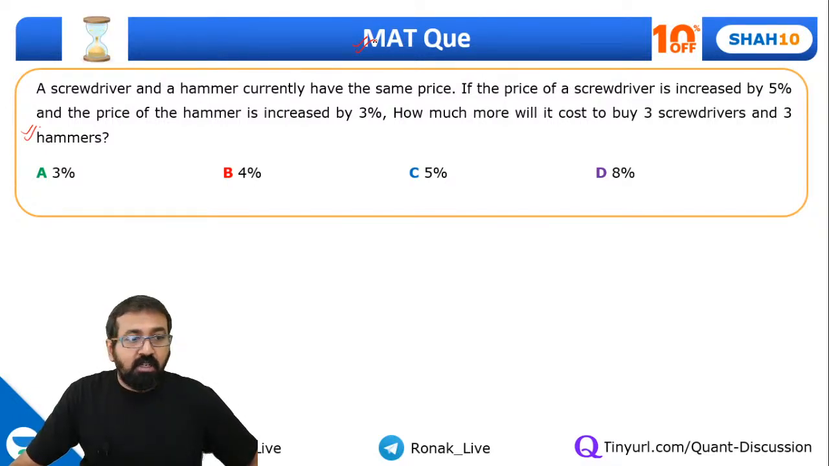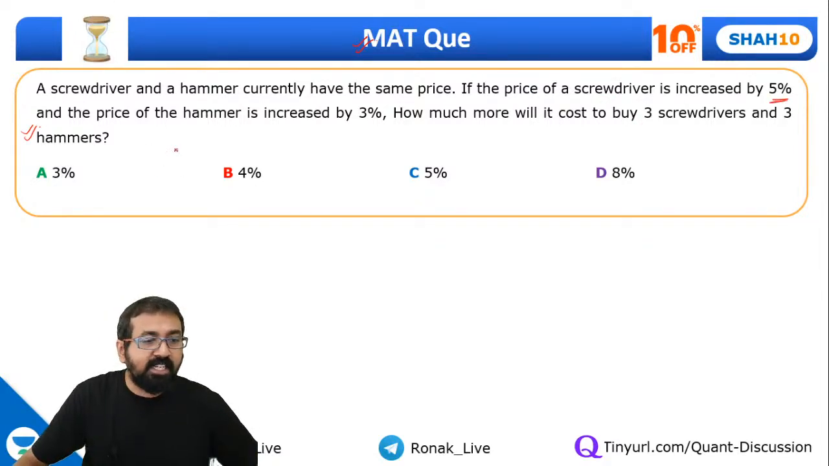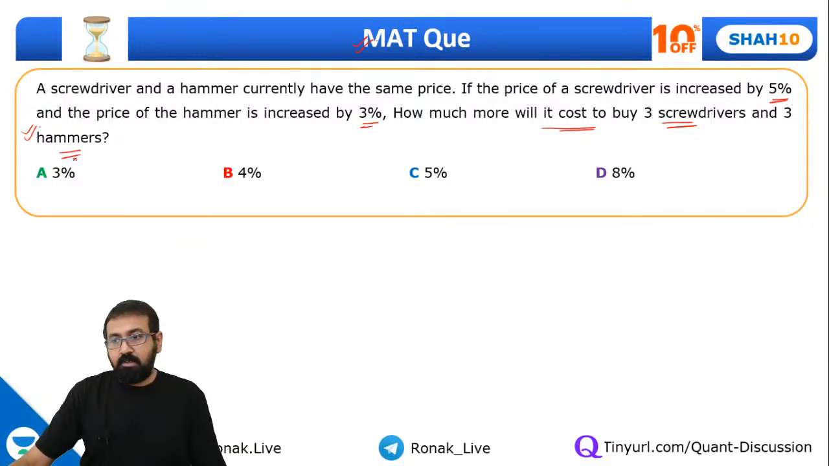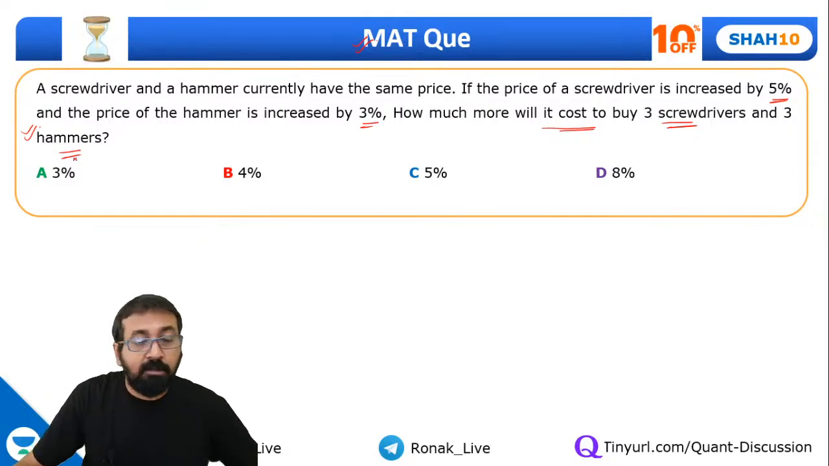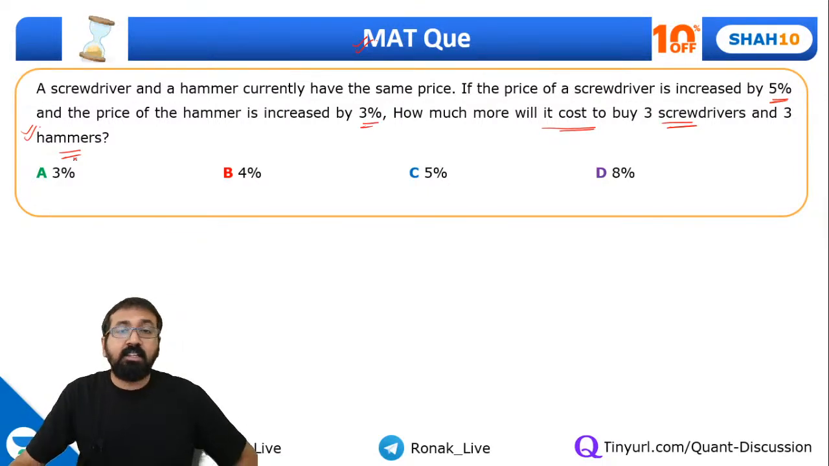A screwdriver and a hammer currently have the same prices, and if the price of a screwdriver increases by 5% and the price of a hammer increases by 3%, how much more will it cost to buy 3 screwdrivers and 3 hammers? So what will be the percentage increase in your purchase price? This is what they have asked.